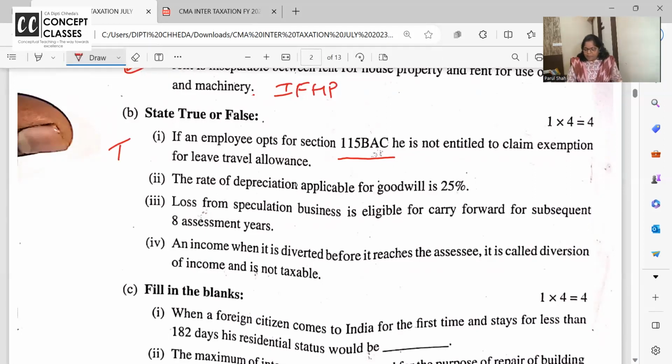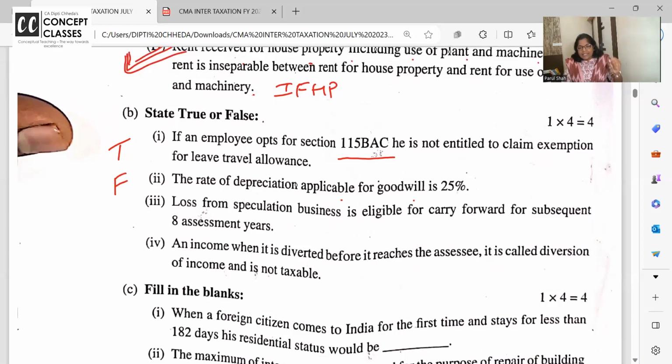The rate of depreciation applicable for goodwill is 25% is false, dear students. It's correct that goodwill is an intangible asset, and on all the intangible assets the rate of depreciation is 25%, but from 2020 onwards, there is no depreciation on goodwill. So this is a false statement.